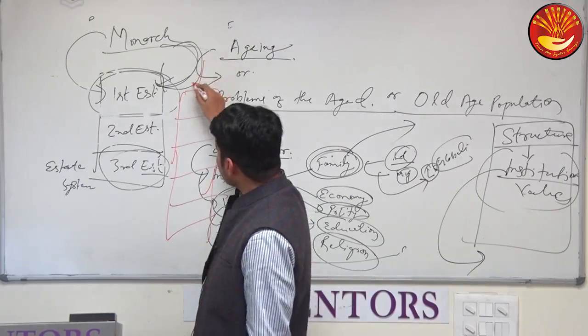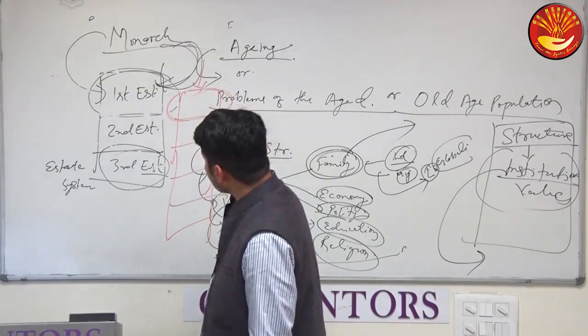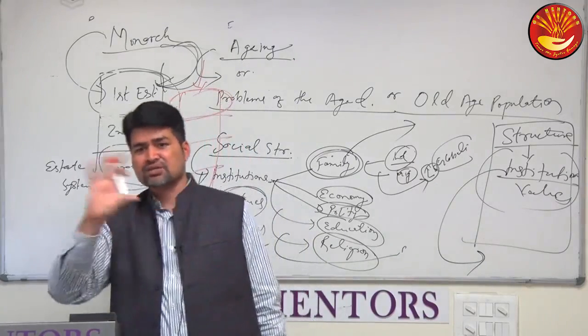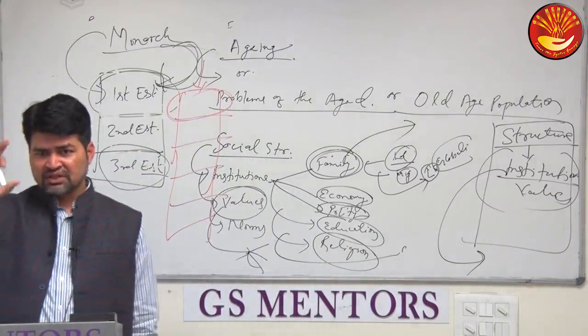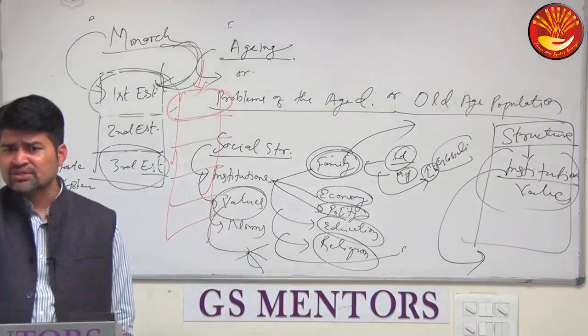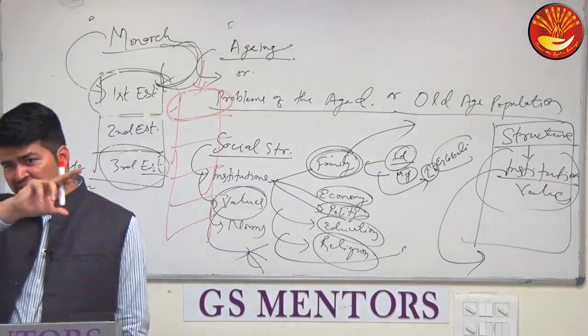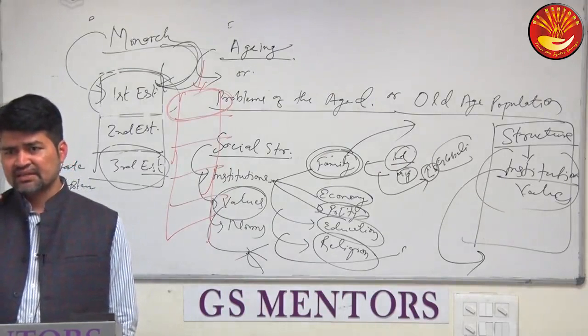Traditional Indian society was stratified into different caste groups: Brahmins, Kshatriyas, Vaishyas, and many other intermediate castes, Shudras, isn't it? Different caste groups, right?